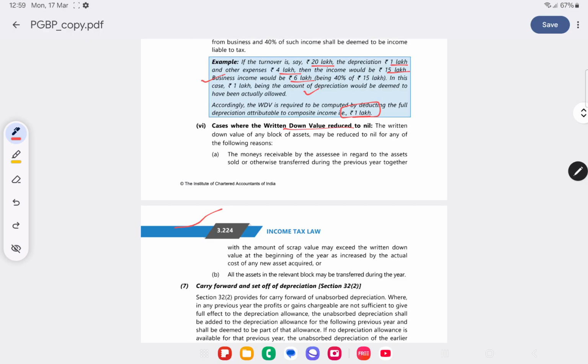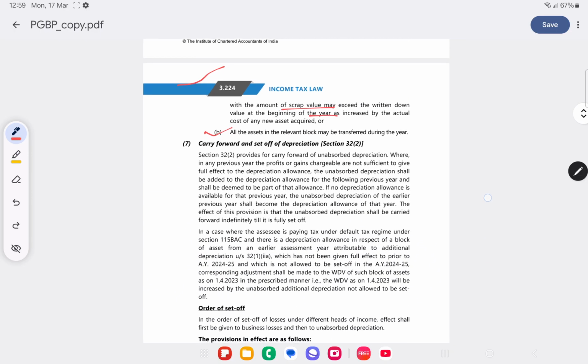Cases where WDV is nil. When will the WDV be nil? When all the assets are transferred and the sale price is more than the actual cost, scrap value, and the WDV at the beginning of the year, then WDV will become nil.